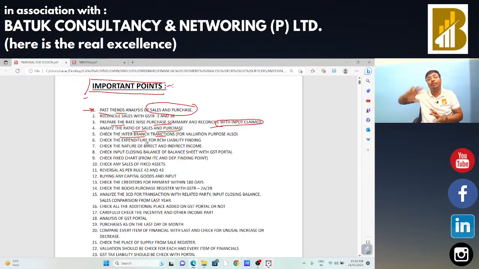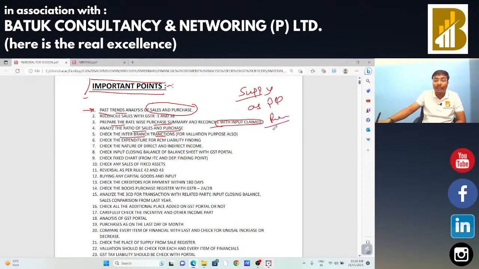If there is a branch transfer from any branch to another branch, or from a head office to the branch office, in that case we need to check that the particular supply, whatever it is, is to be valued as per valuation rule 28 of CGST rules. We need to check the same as per valuation rule number 28 of CGST rules in case of related person and distinct person.